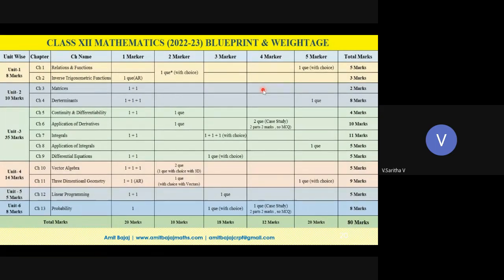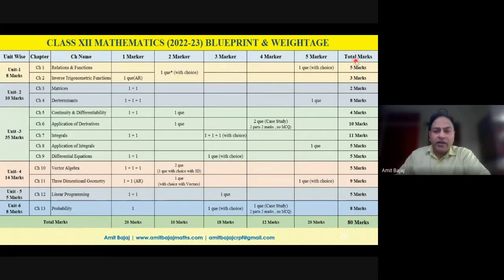Then we have a clear idea about relations and functions. One question with choice is given in the sample paper. I'll show you the sample paper. Both questions are not the usual kind of questions, though they are very easy, but they are more of a journal kind of form. Students are not comfortable, but I'm 99% sure the CBSE paper setters give only straightforward types of questions.